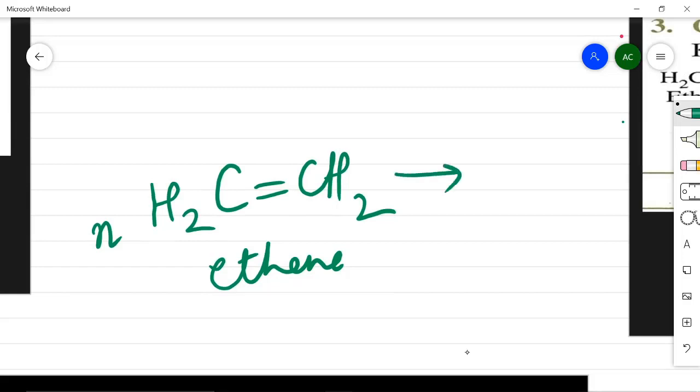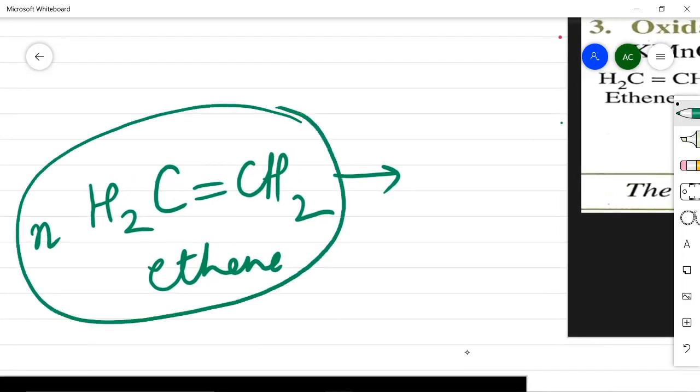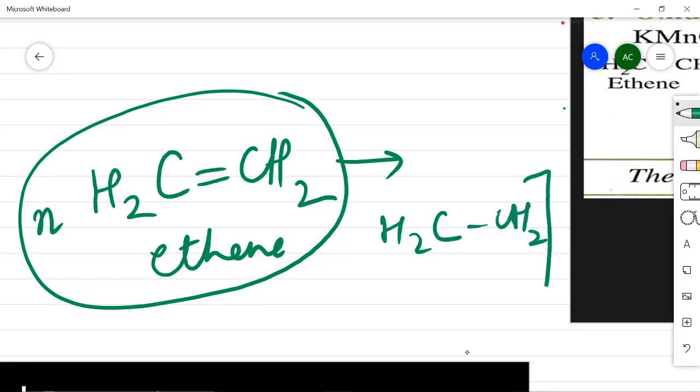And when we show that this figure will be repeated, I have to draw it here, H2C, CH2. I will put square brackets to show that a bigger molecule is formed, and this N will come here, showing that these repeated units join this single unit to form a bigger molecule.